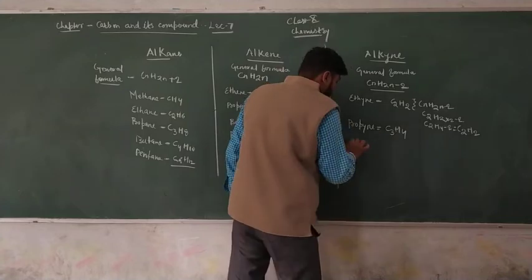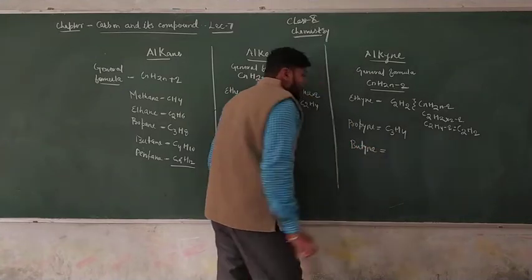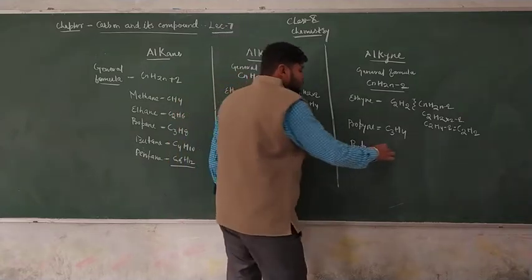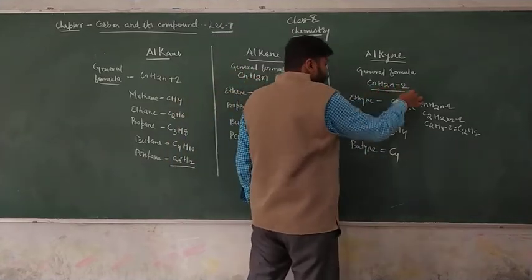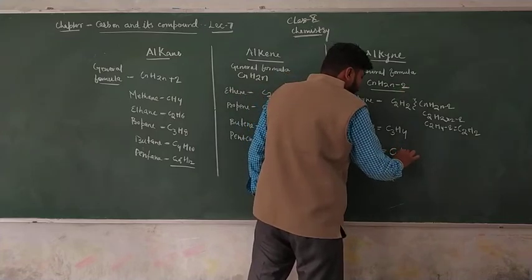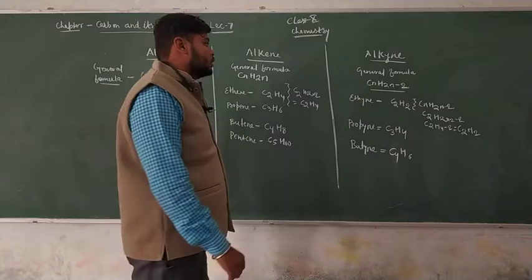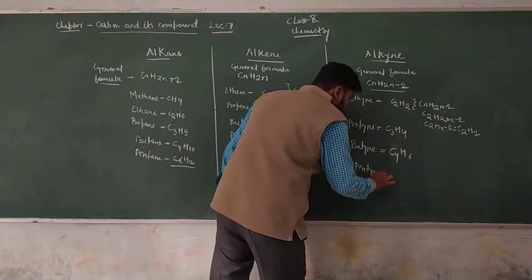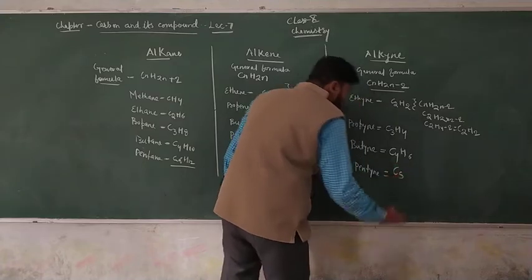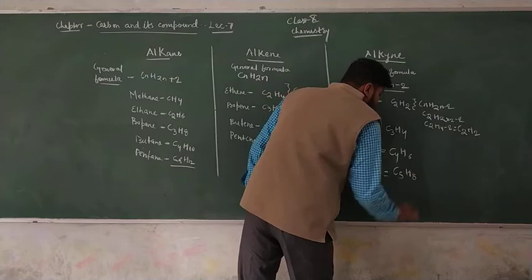Again, for butyne we use the formula: C4H(2 into 4 minus 2), that is C4H6. Now pentyne: C5H(2 into 5 minus 2), that is 10 minus 2, so C5H8.